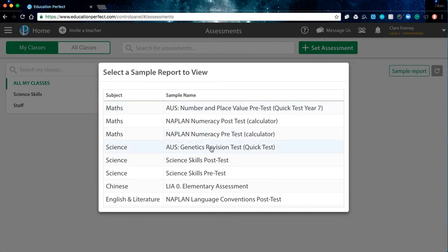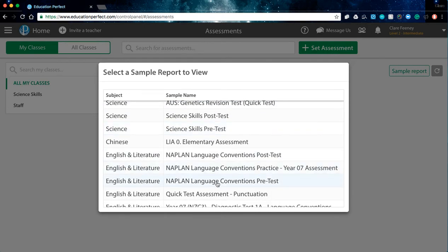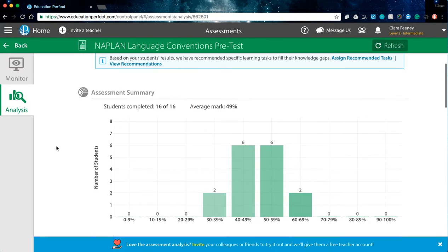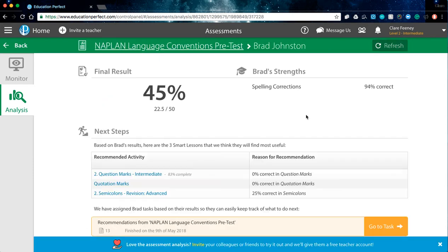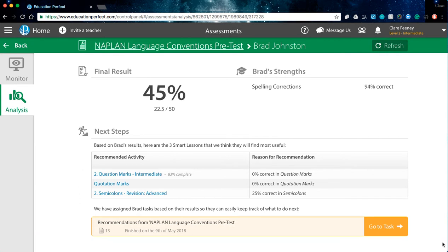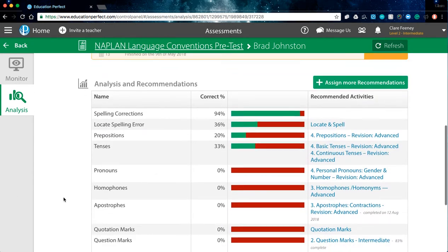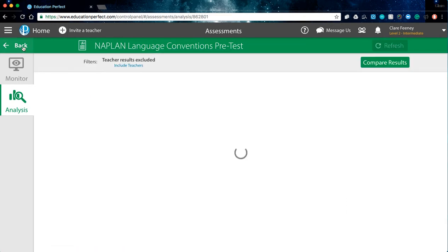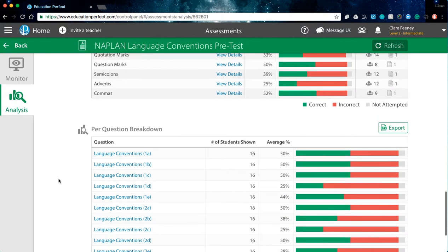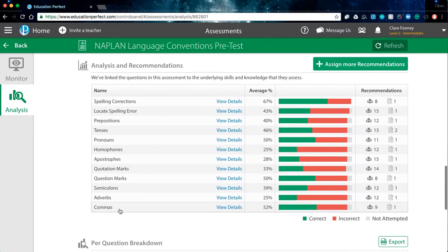So if we were to have a look at, for example, a language conventions pre-test, we can see how each student has gone. So if we were to have a look at Brad here, when Brad submits, he sees his strengths and his next steps, and those are actually links to lessons that will help Brad fill those gaps in understanding. All of these are lessons that will help him. And as a teacher, you can quite clearly see how the whole class has gone in terms of these analysis areas. So if the class is really struggling with adverbs, you can see that very clearly and start to direct your teaching in that area.